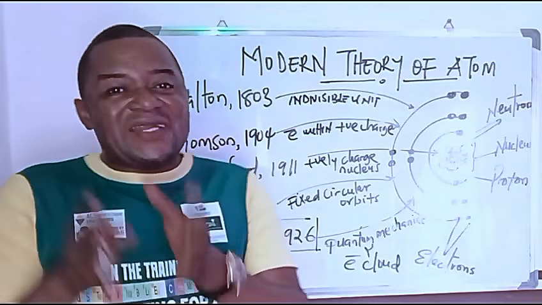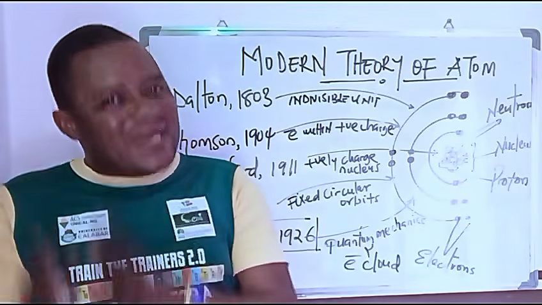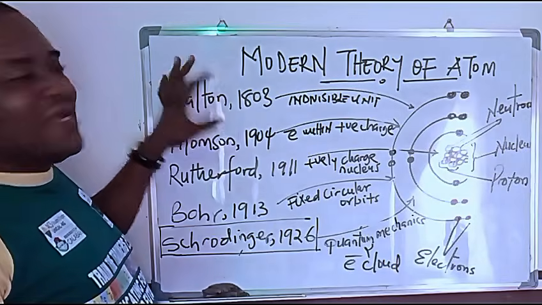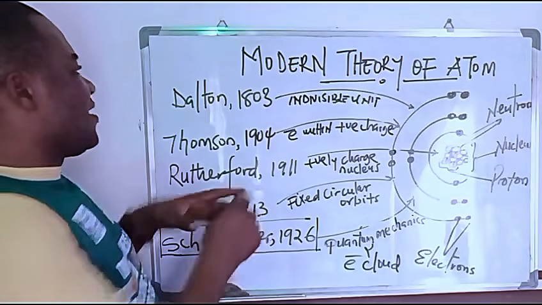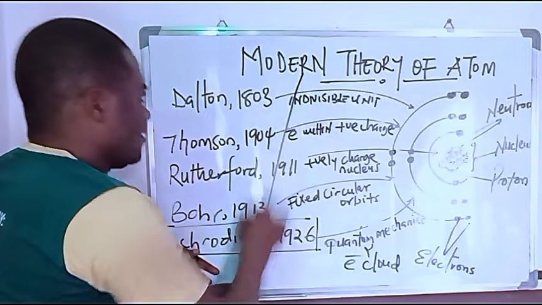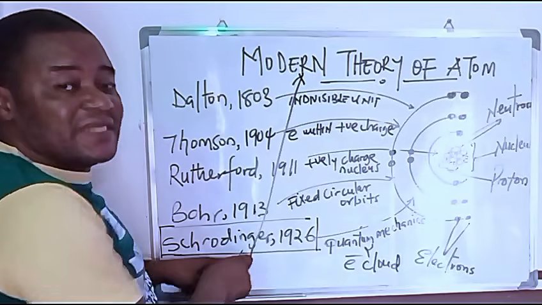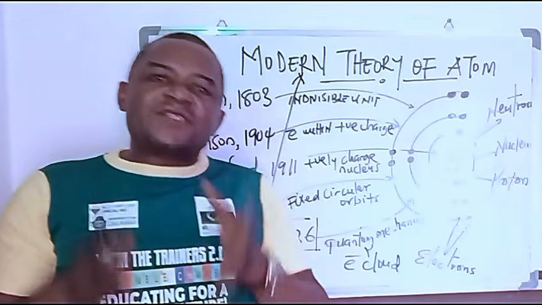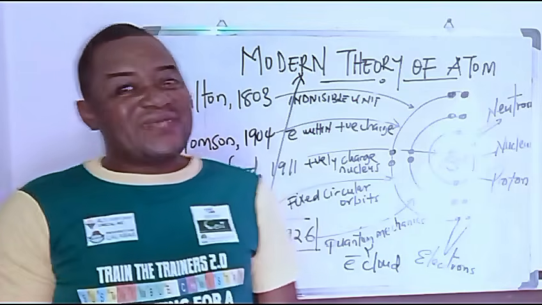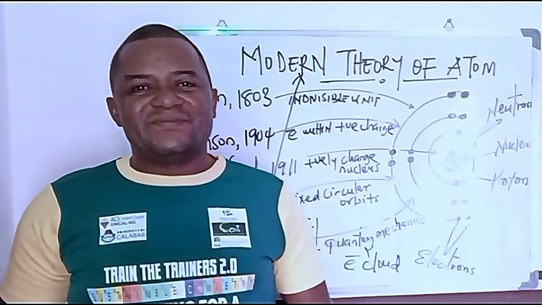So if you want to define an atom and you say an atom is the smallest indivisible particle of an element, you are defining based on the earlier theories of an atom. In the modern theory of an atom, credited to Edwin Schrödinger, it says atom is the smallest particle of an element that can take part in the chemical reaction. From today, that is what I expect you to be defining as an atom.